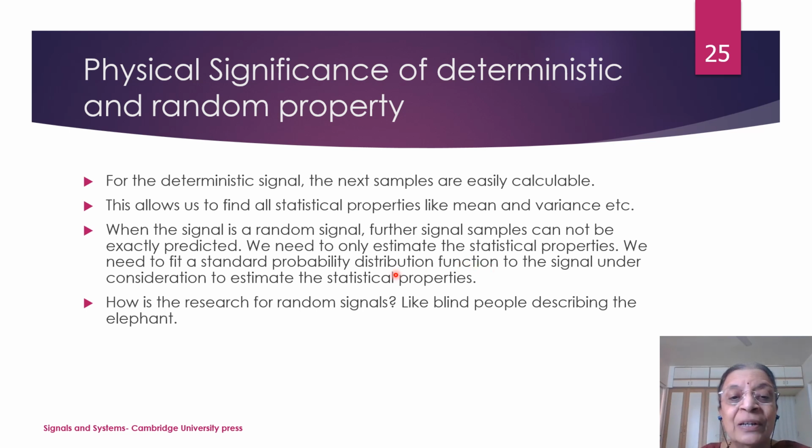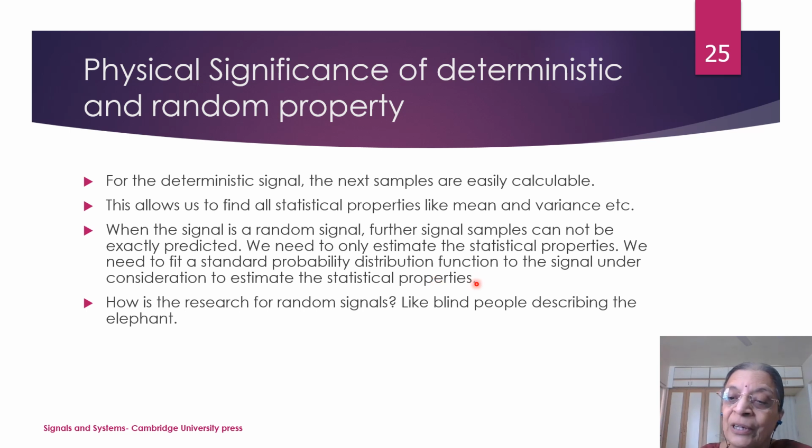You will have to fit a certain standard probability distribution function to the signal. So you will have to find the histogram of the signal and find out whether the histogram is similar to a particular probability distribution function. If yes, then I can use the corresponding formulae for that standard probability distribution function for the calculation of mean, standard deviation and so on.